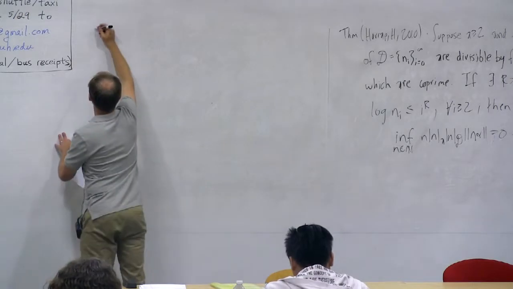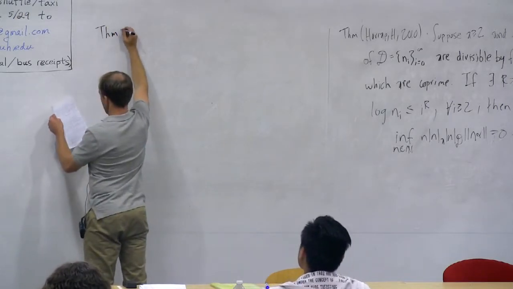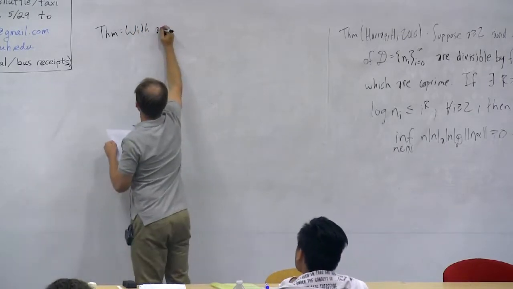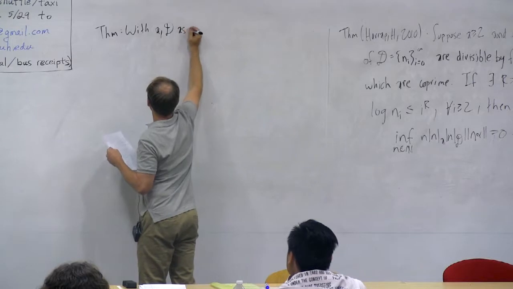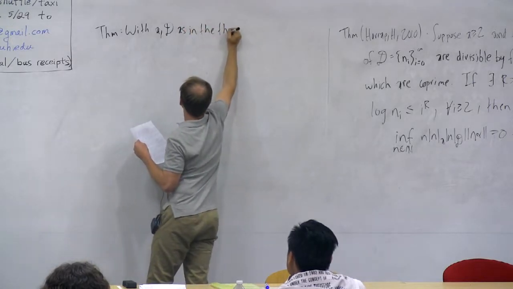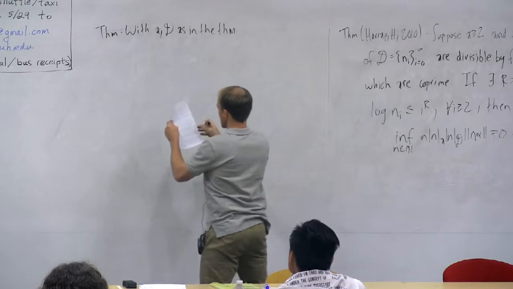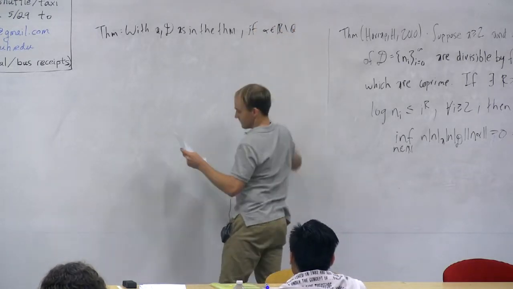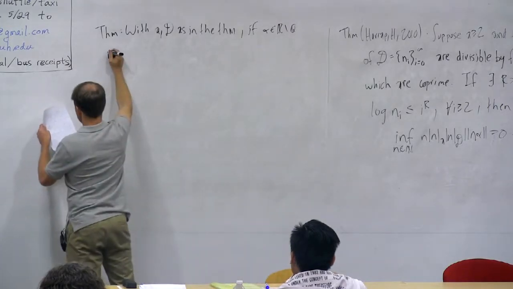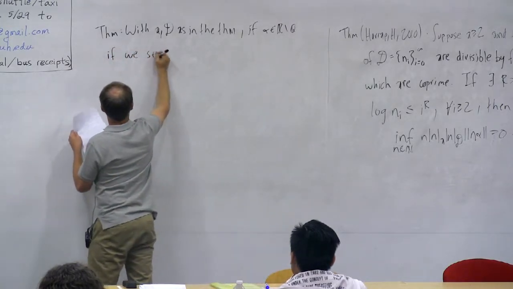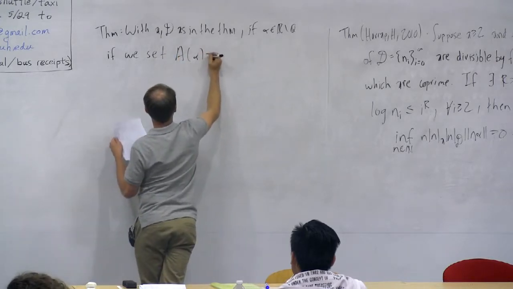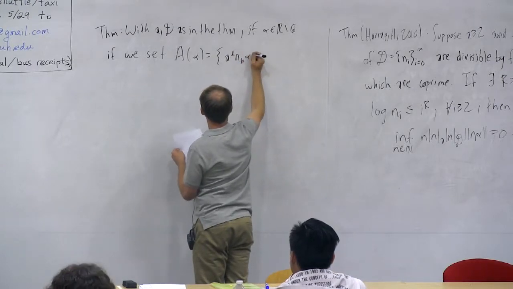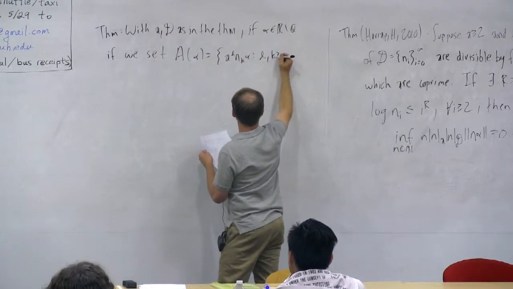So the first stepping stone is another theorem, and it's in our same paper. And what it says is, with A and D as in the theorem that I just now stated, if you have a real number alpha which is not rational, and if we set A of alpha to be the closure of the collection of points a to the L times nk alpha, where L and k are bigger than or equal to 0.